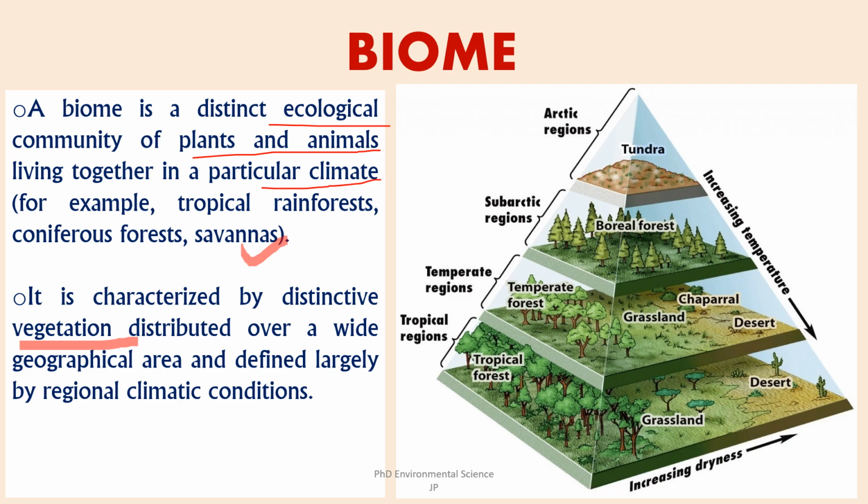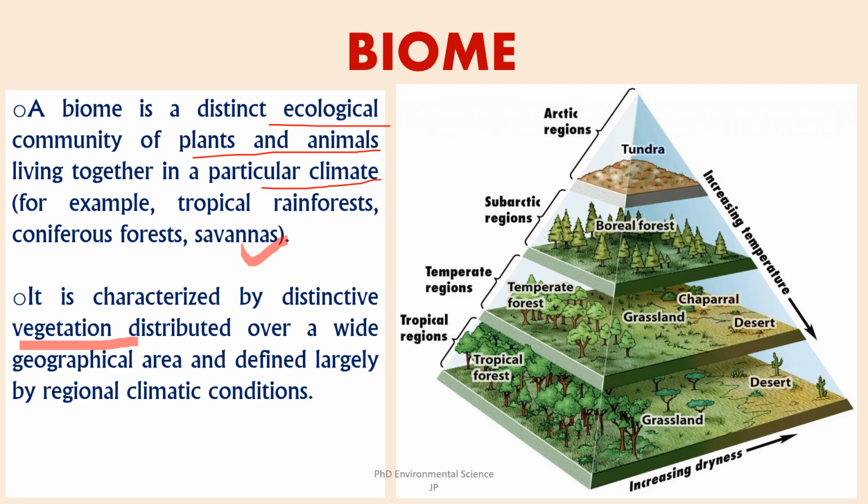Let's consider the case of vegetation. The dominant plant species in a biome are adapted to the specific climate conditions, for example, cactus in deserts, conifers in boreal forest, broadleaf evergreens in tropical rainforest, and the physical structure of the vegetation, such as forests with multiple canopy layers or grasslands with open treeless expanses.